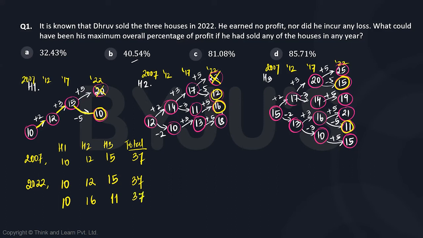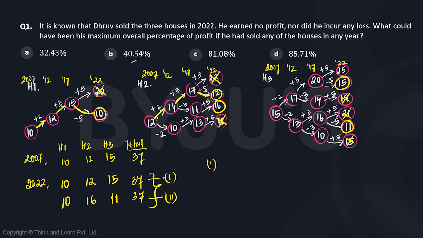Sum should be 37. Next, if house 2 increases by 6 from 12, if it becomes 18, then house 3 should decrease by 6, which will make it reduce below 10. So that's not possible. So that means these are the only two possibilities we can have at which the three houses were sold in the year 2022. Well, if we look at the first case, let's say this is the first case, this is the second case. So if you look at the first case, the overall profit percentage that we can maximize is if this was the trajectory that it followed for house 2.